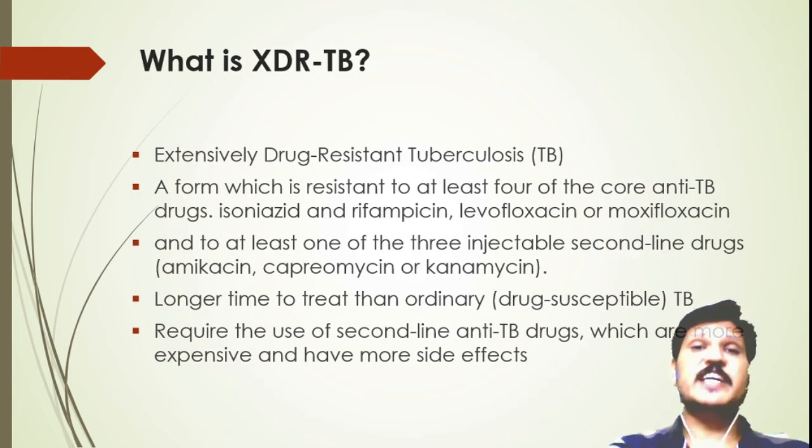What is XDR-TB? It is extensively drug-resistant tuberculosis, a form which is resistant to at least 4 of the core anti-TB drugs, that is isoniazid, rifampicin, levofloxacin or moxifloxacin, and to at least one of the 3 injectable second-line drugs: amikacin, capreomycin and kanamycin. Then the strain is referred to as XDR strain and the TB is called XDR-TB.